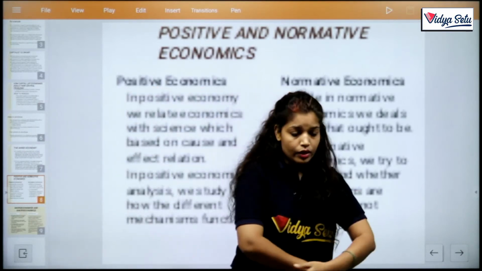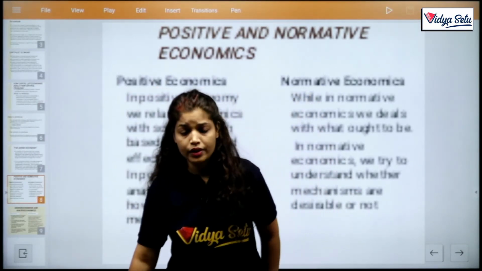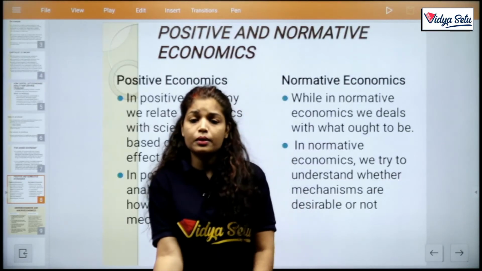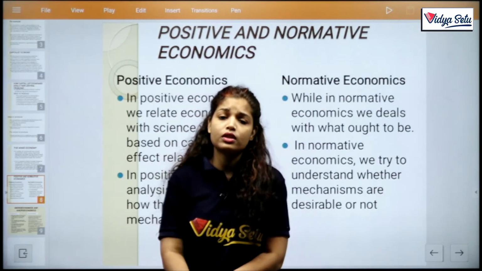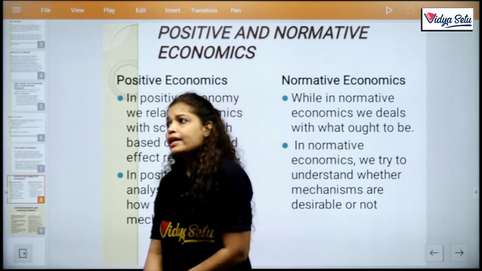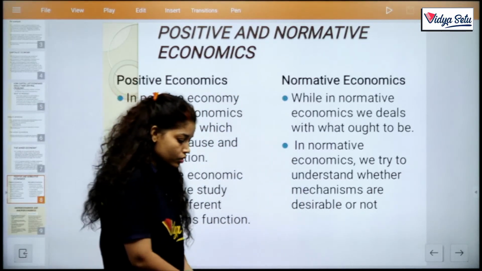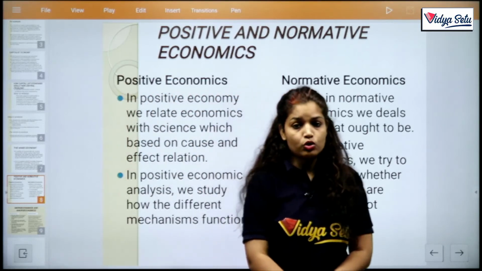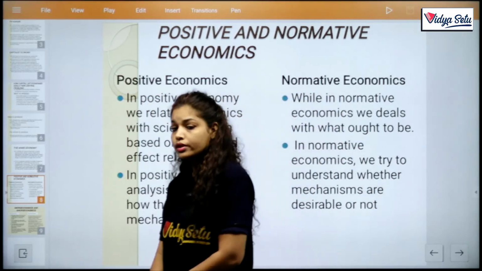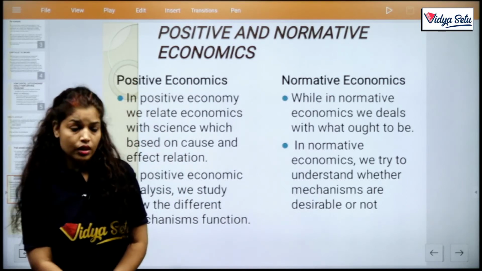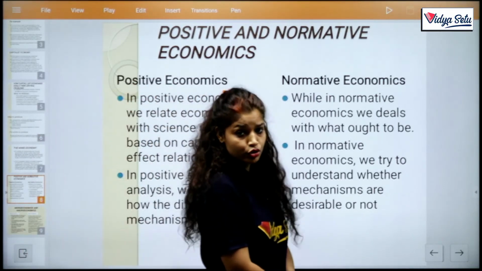Clear? We are on the first chapter of economics. So this is the basic concept, positive economics and normative economics. It is considered as science and art. When we discuss science, we discuss the truth, facts, and the cause and effect relationship.